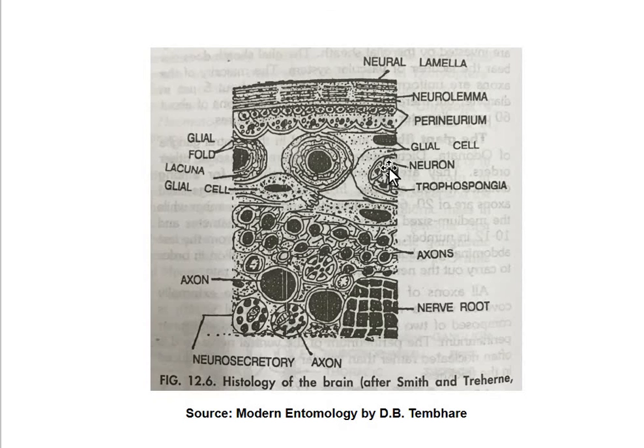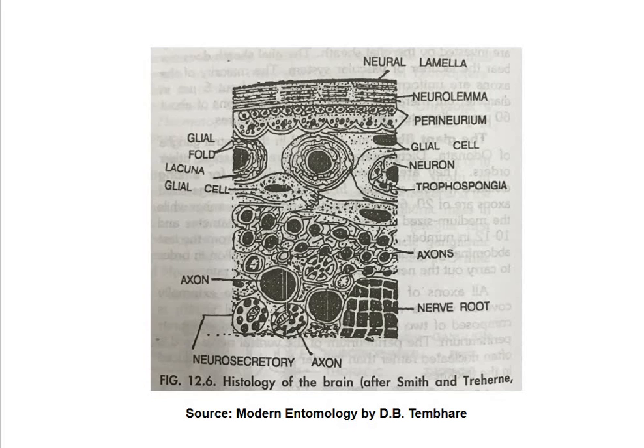Okay, the cells surrounding the glial cells are the trophospongia. Now here you can see the axon region or the axons are there, and here you can see the nerve root. So this is the histological section of the brain.